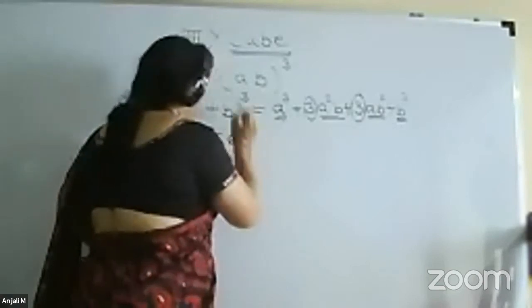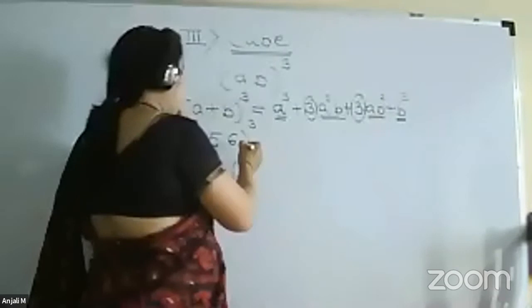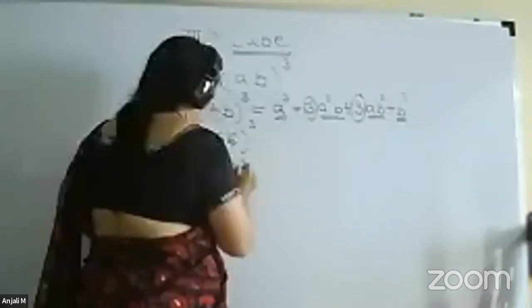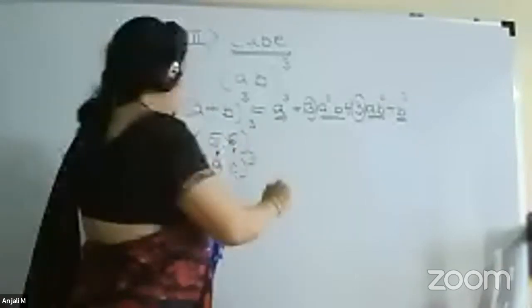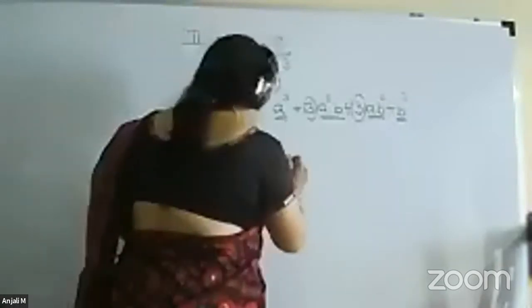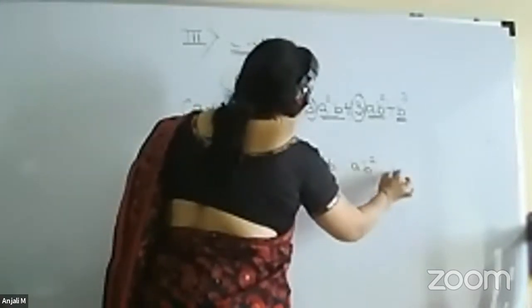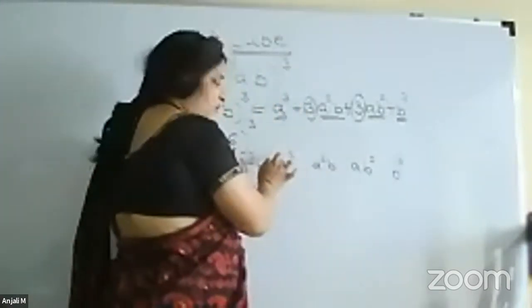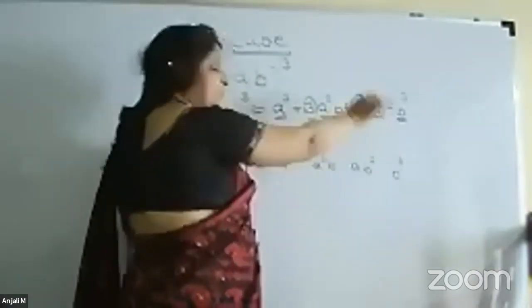Procedure will be again (a+b) cube. So a will be 5 and b will be 6. Again, what we require here: a cube, a square b, ab square, b cube. Start with a cube, reduce the degree of a and start with 1 and increase the degree of b.